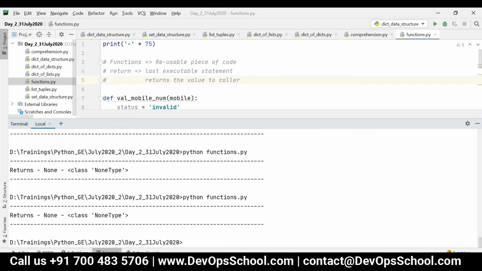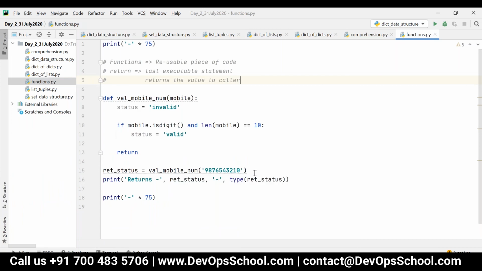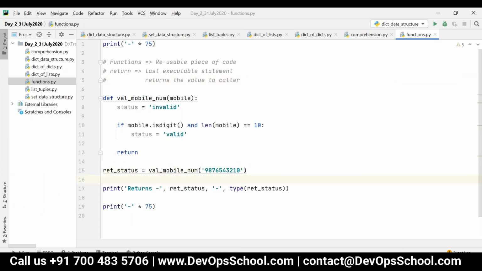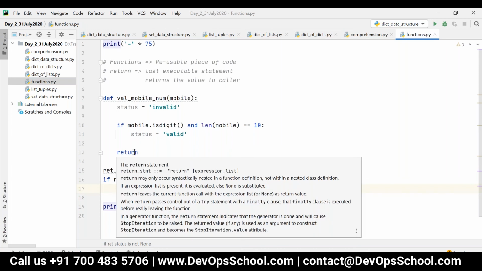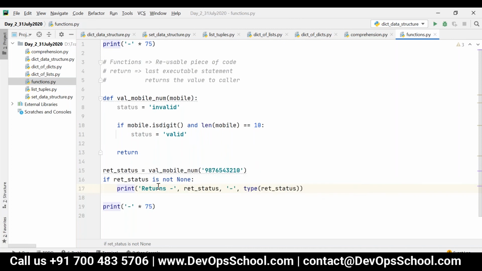So how can I check whether the function has returned some values or not? After the function call, I can say if RET status is not None, that means the function has returned something. Because whenever you are not returning any values, or if you just have an empty return statement, it will be None. So if it is not None, we'll have some values like this. Else I can just write print function returns nothing.